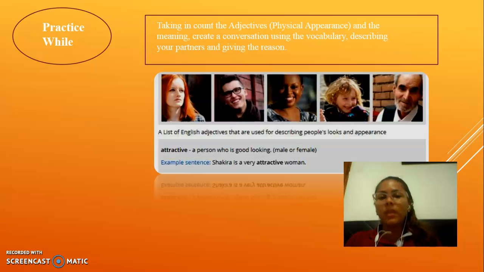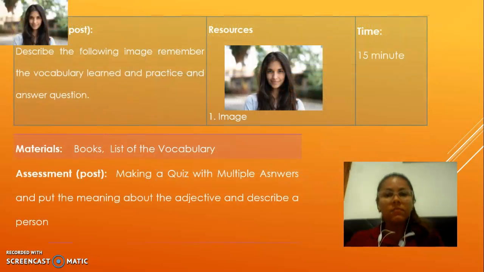The example: Shakira is a very attractive woman. The idea is that the students know the meanings of the adjectives and try to put them into practice by describing people, knowing what they are describing. That's the idea for that activity.